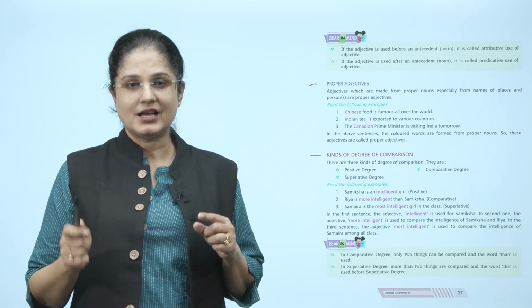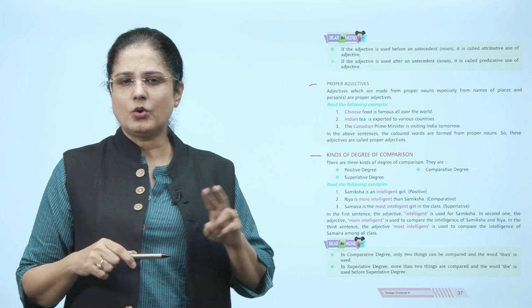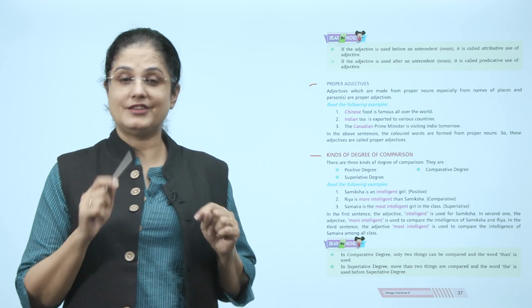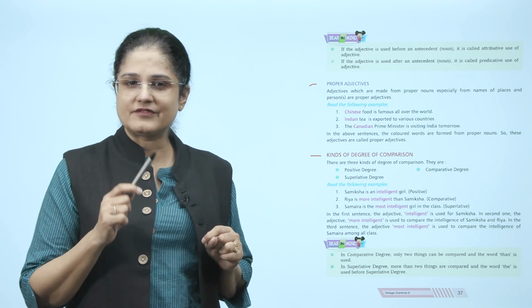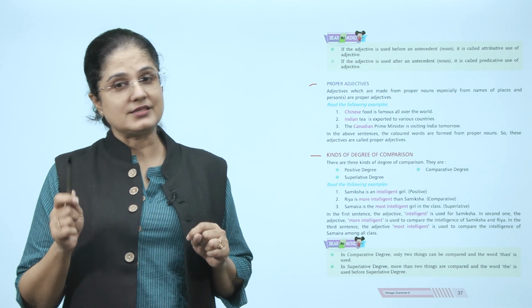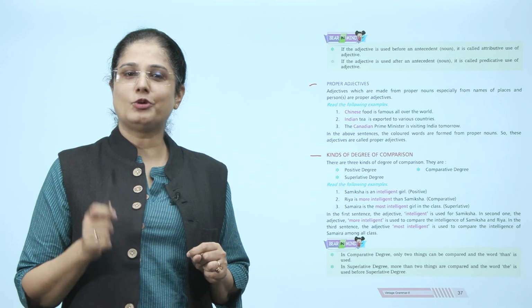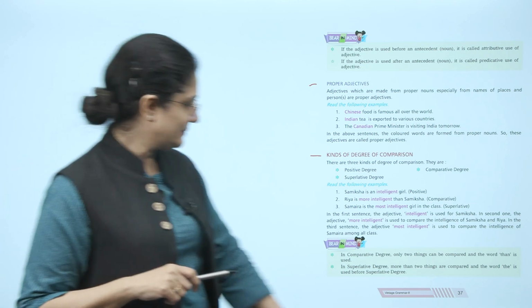So, keep in mind, in comparative degree, only two things can be compared and the word than is used. In superlative degree, more than two things are compared and the word the is used before the superlative degree.